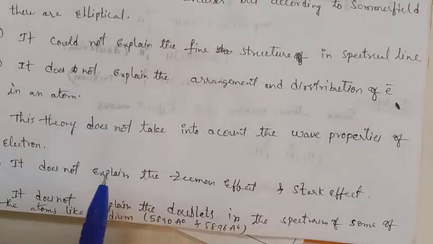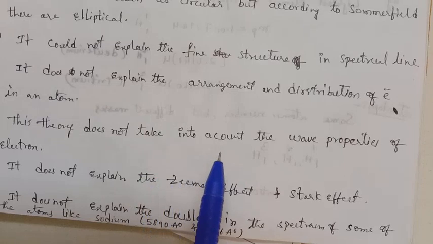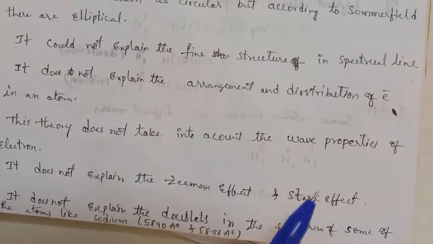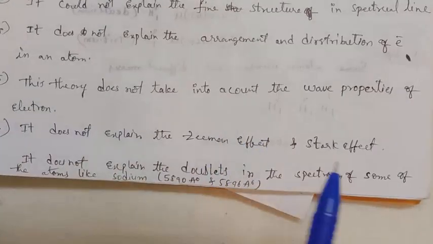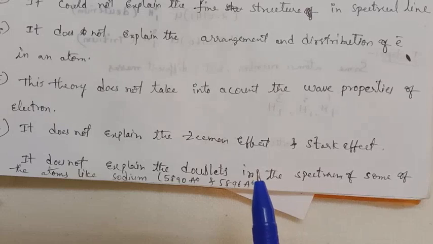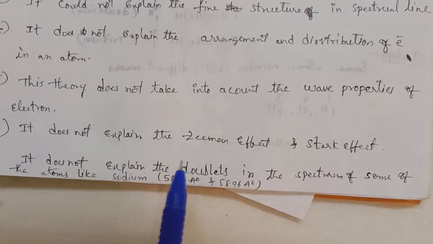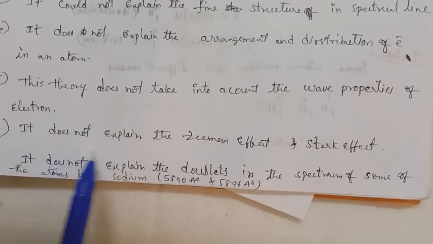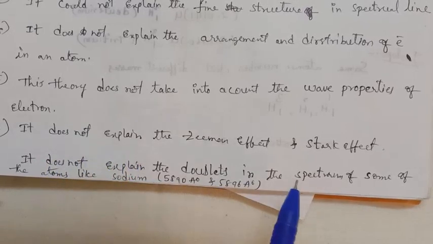This theory does not take into account the wave properties of the electron. It is another drawback. The splitting of spectral lines in the presence of a magnetic field and in the presence of an electric field is unable to be explained by this model. That is the Zeeman effect and Stark effect.